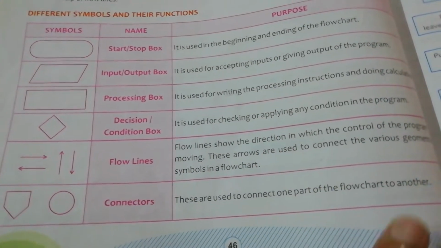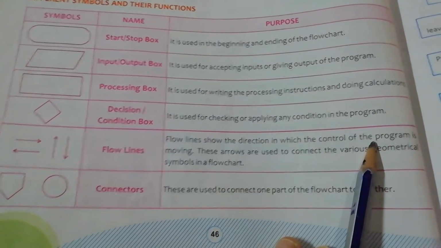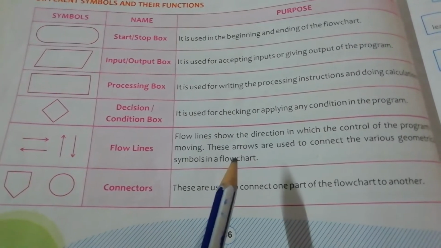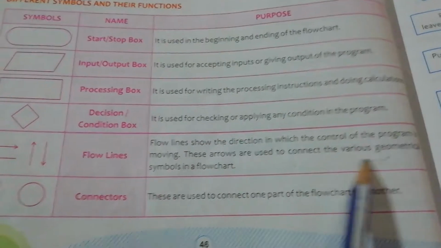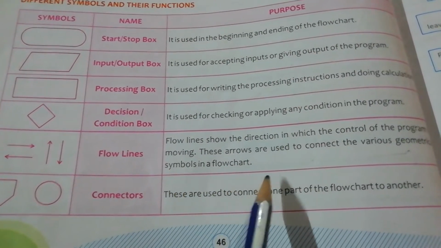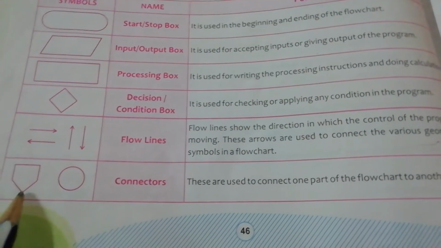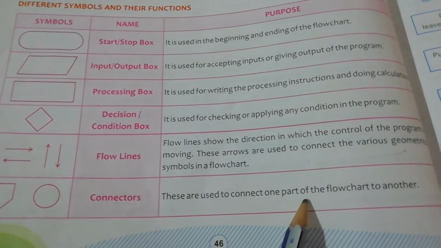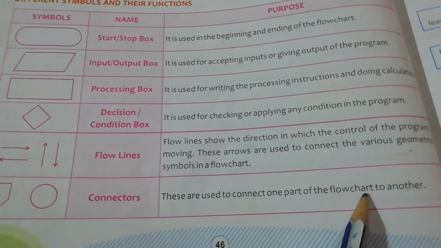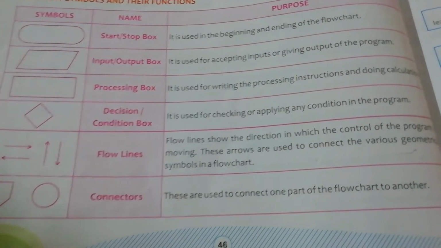Flow lines show the direction in which the control of the program is moving. These arrows are used to connect the various geometrical symbols in a flow chart, and this one is called a connector. Connectors are used to connect one part of the flow chart to another part of the flow chart.